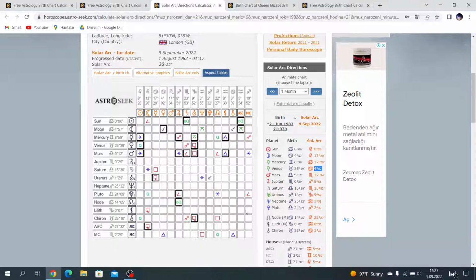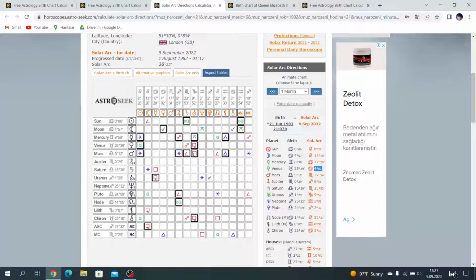But I don't see very strong aspects in Prince William's chart showing the reason for Queen Elizabeth's death. Just here, the strong aspect is Uranus sesquisquare IC ruler Venus and MC ruler Mars.